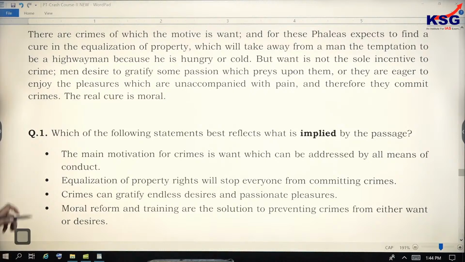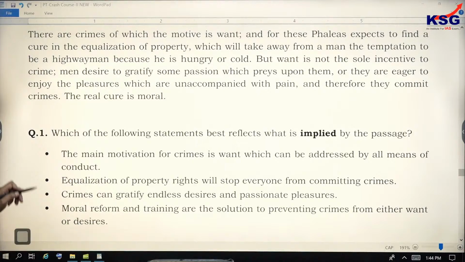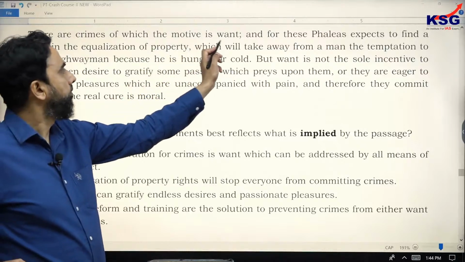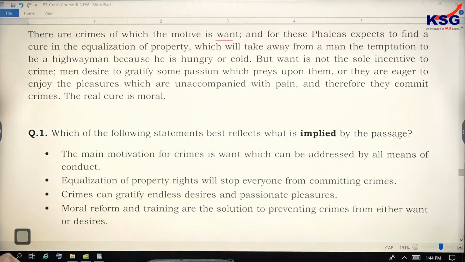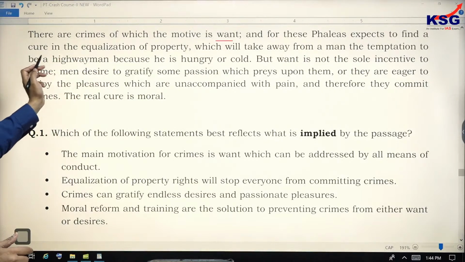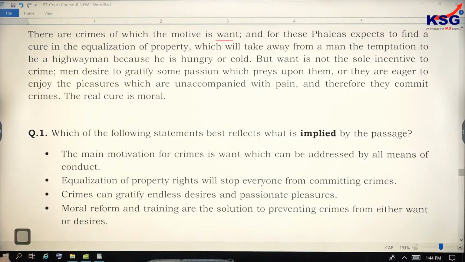Now, the author has given four options, A, B, C, D, same as before. So there are crimes of which the motive is want. And then for these failures he expects to find a cure in the equalization of property, which will take away from a man the temptation to be a highwayman because he is hungry or cold.